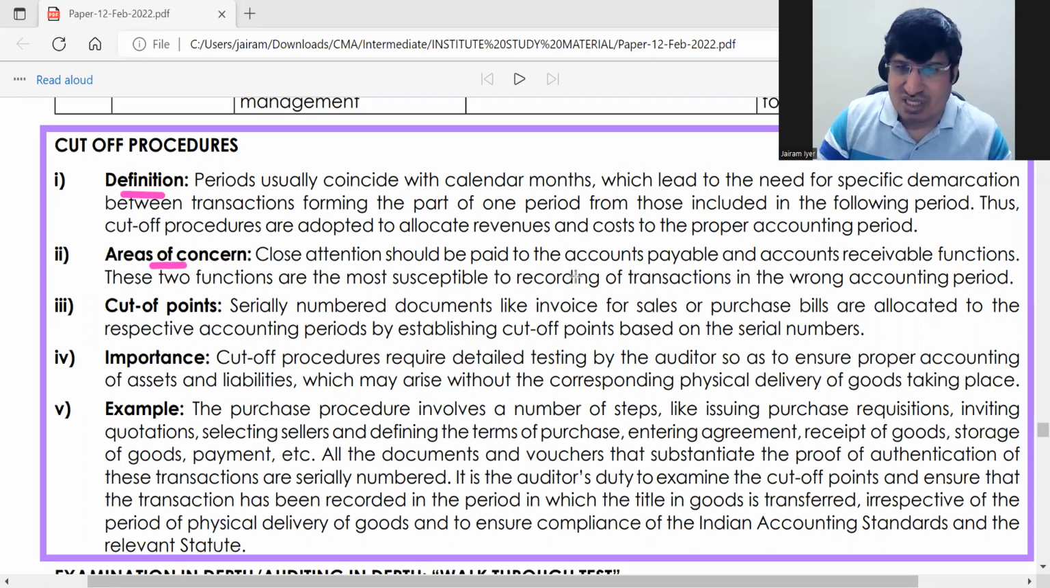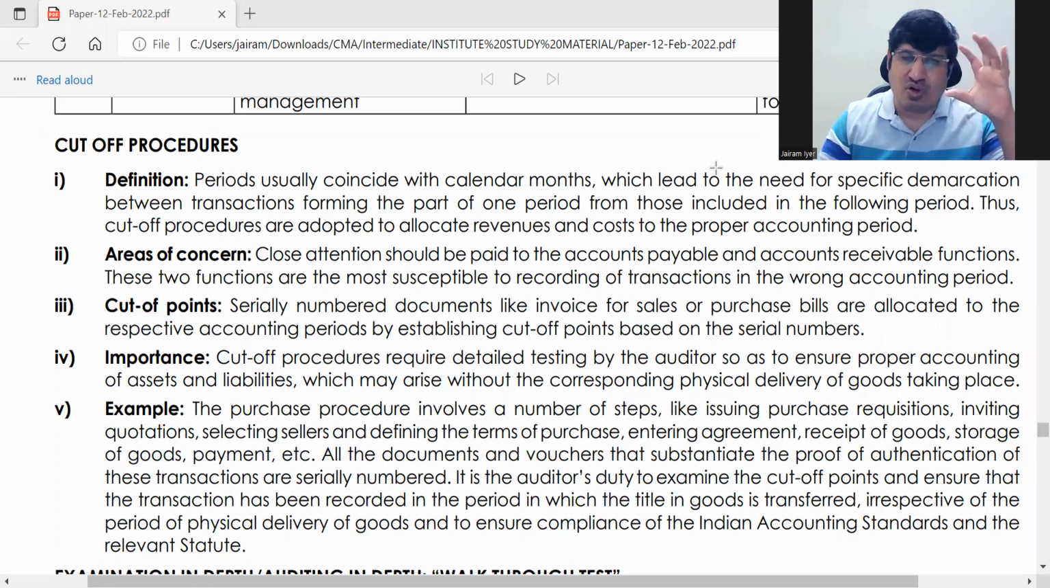Then what is the area of concern? Mainly debtors and creditors. And cut-off points, all relevant documents, should be serially numbered properly. It is very important because it has to be tested by the auditor, otherwise it will falsify the accounts. Then that example was given. This is the main thing here. You should remember it in short.